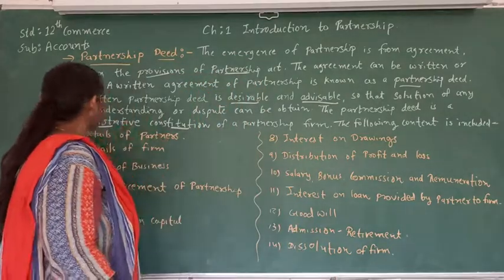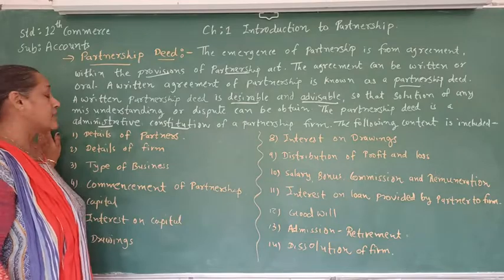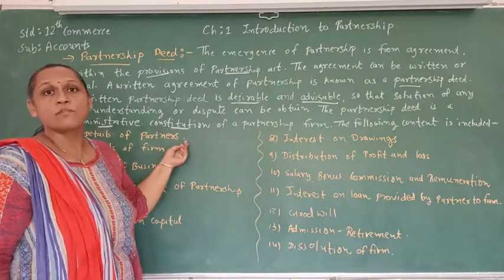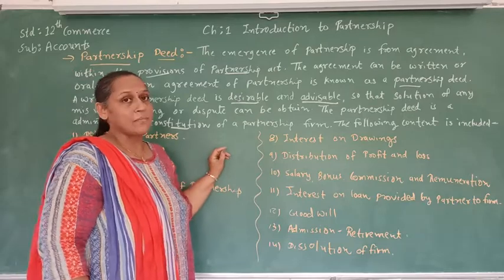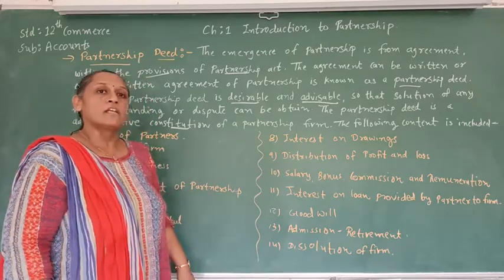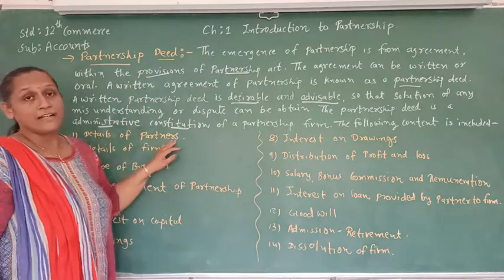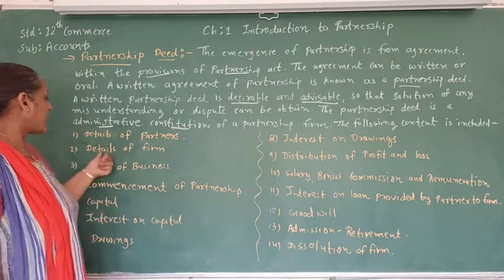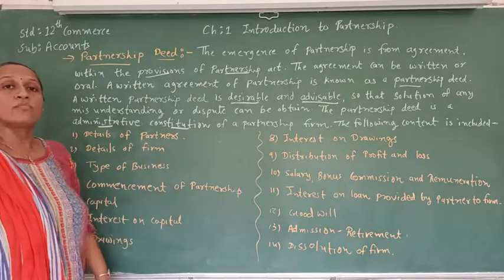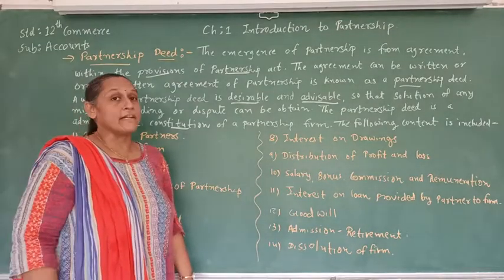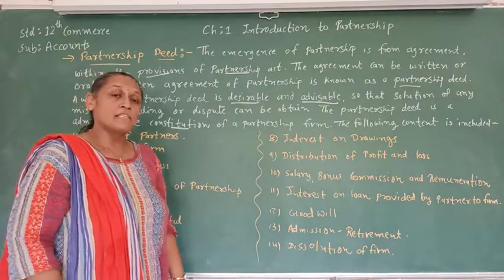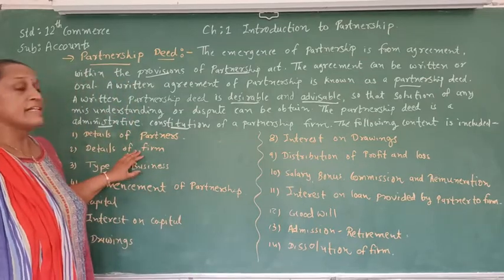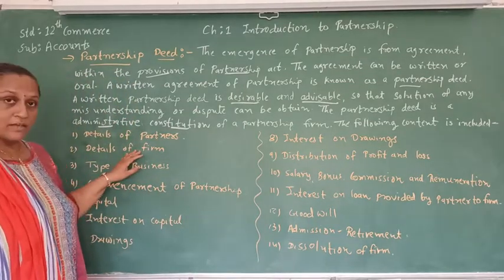The very first thing included in the partnership deed is the details of all the partners. As we have discussed before, there are a minimum of 2 partners, and the maximum can be 100. So details about all the partners should be mentioned in the partnership deed. The second thing is the detail of the firm: the address of the firm, and which type of business is going to be run by the partnership firm, must be mentioned in the partnership deed.